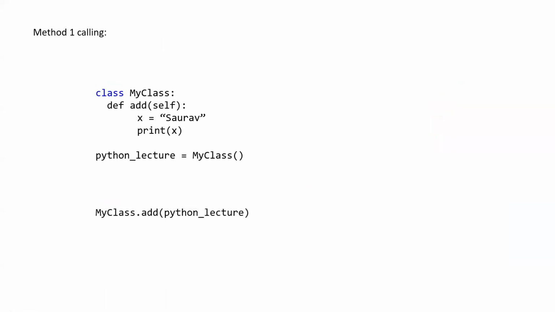This is one. There are two methods to call it. We will be discussing the first method. What we can do is call this using the class, but we have to mention which object. First, let's understand this method.